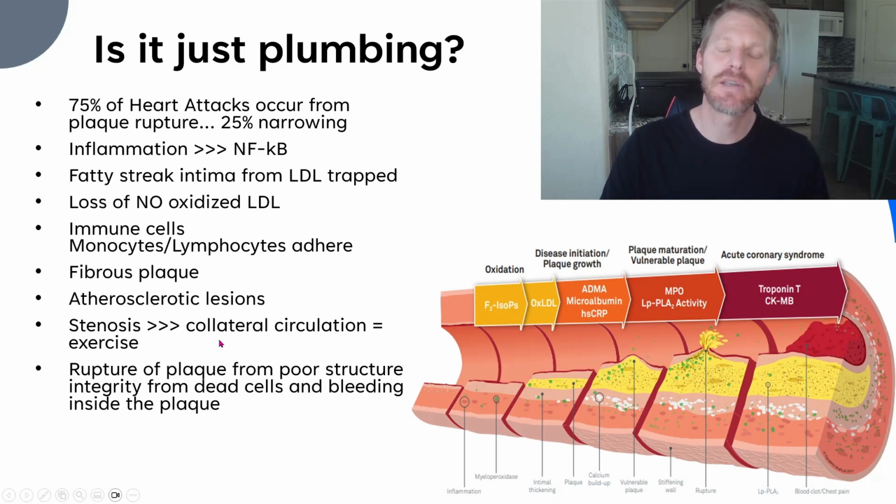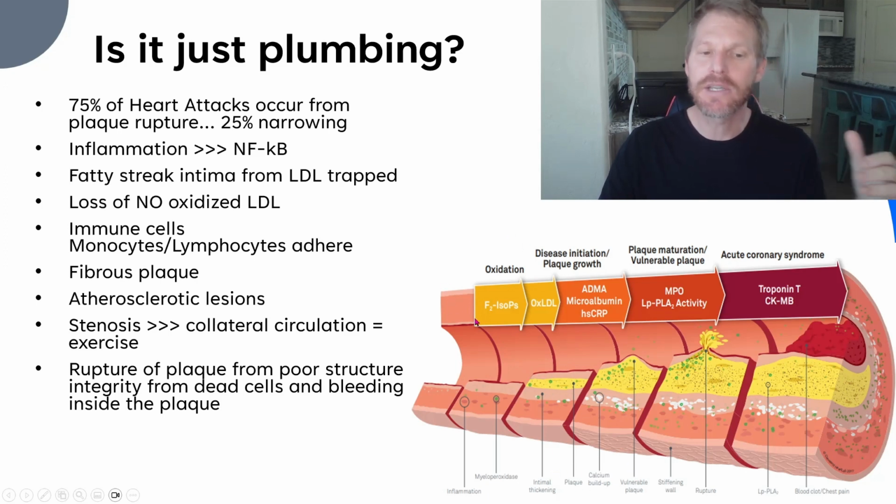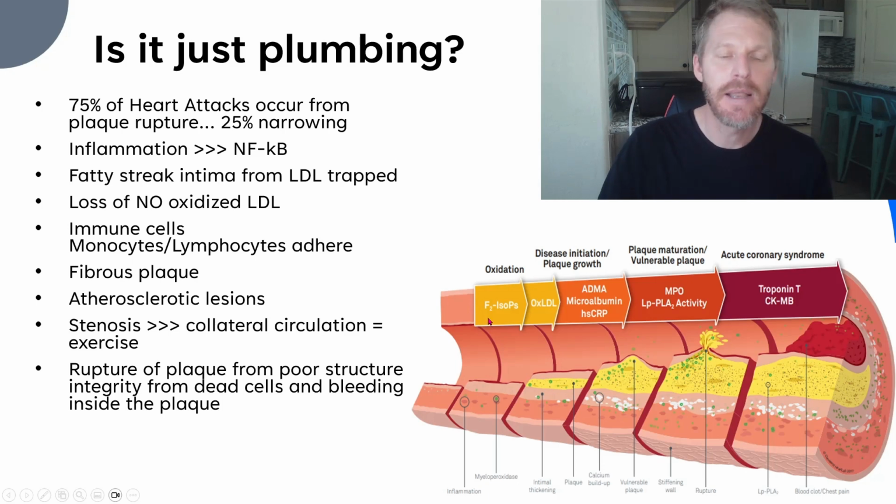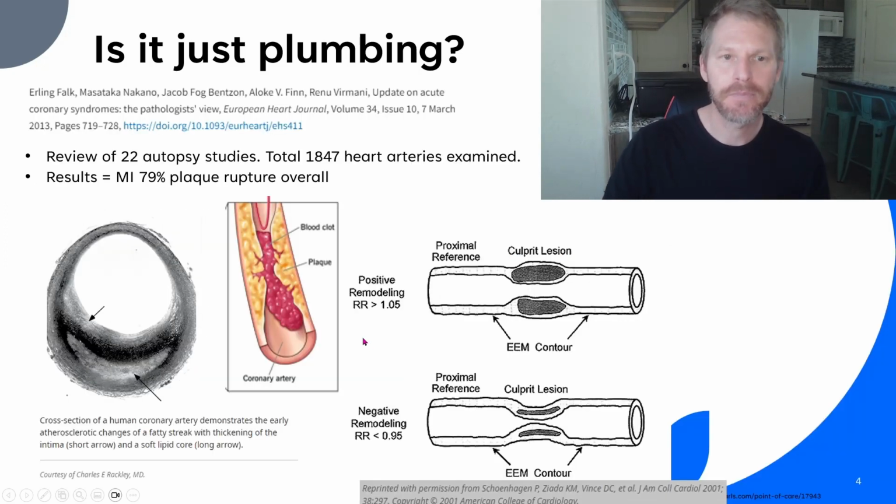That's why exercise is important. If we do have some narrowing, exercise will stimulate the body to create collateral arteries to bypass some of this. Now, we can't bypass a hot plaque, but the body can learn to bypass some narrowing from this, okay?